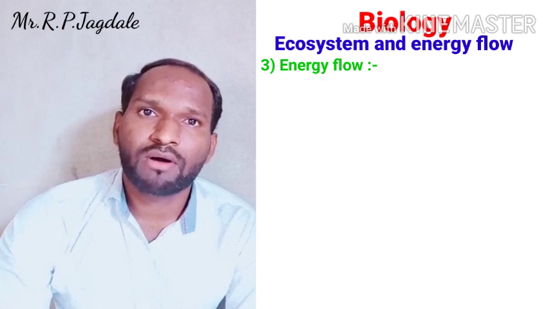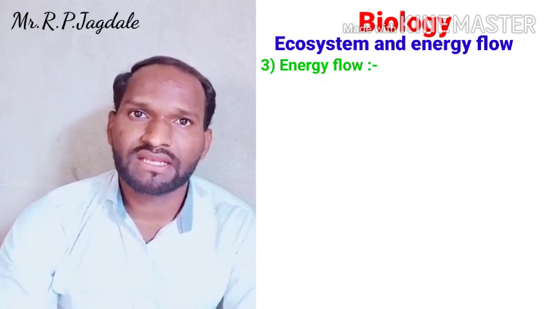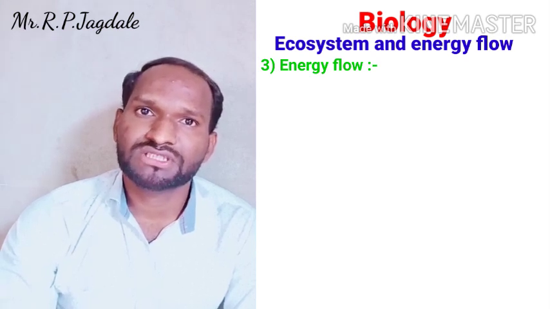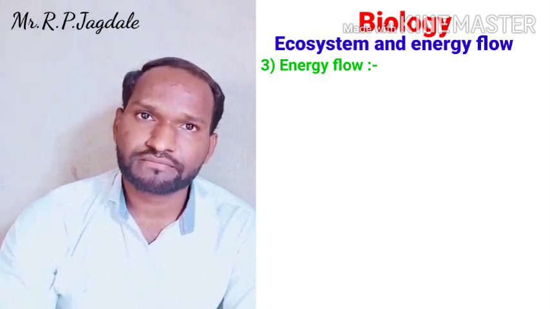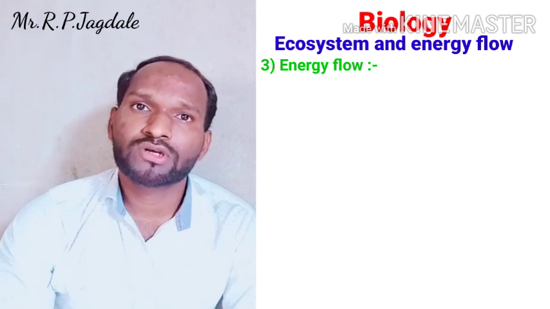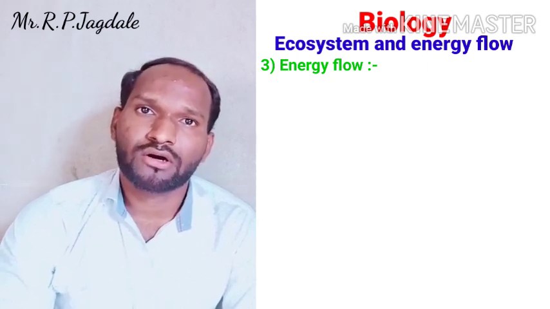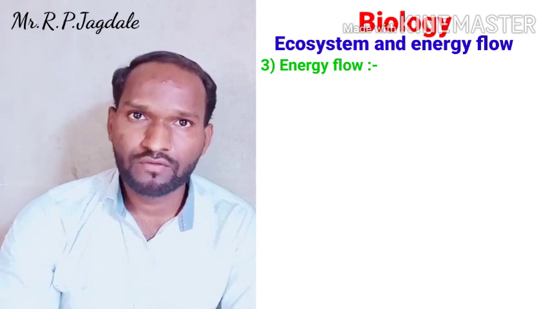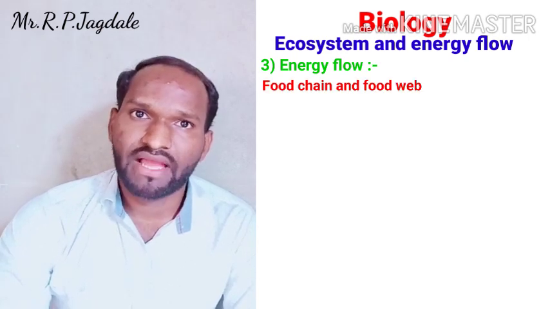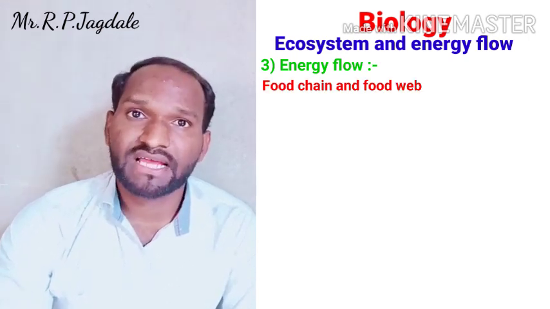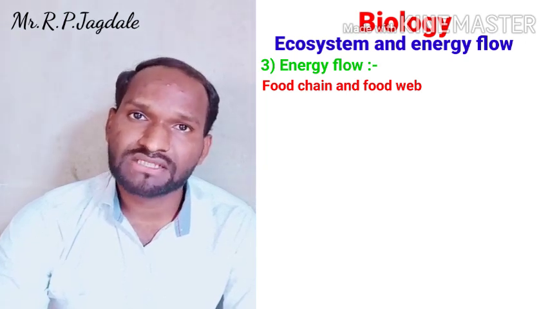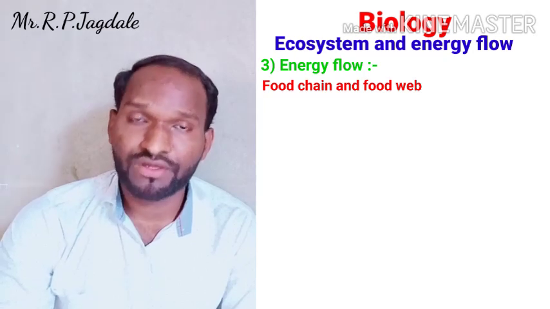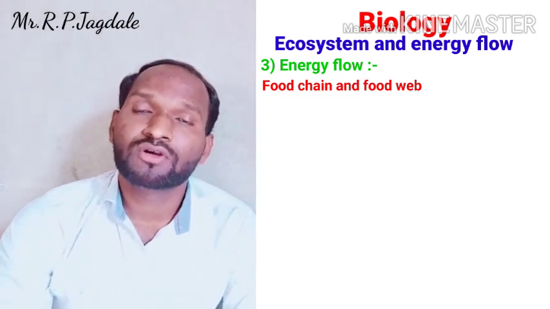We are talking about the energy flow, and in the last lecture we have seen the two major components of an ecosystem: producers and consumers. Another important component of an ecosystem is the food chain and food web. These are two different phenomena. Okay, food chain and food web. We know the food chain.